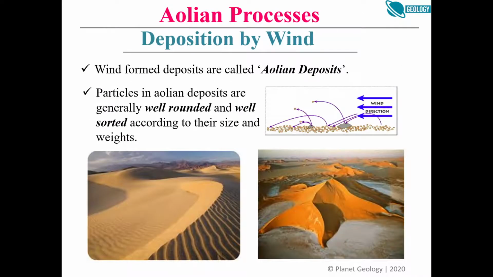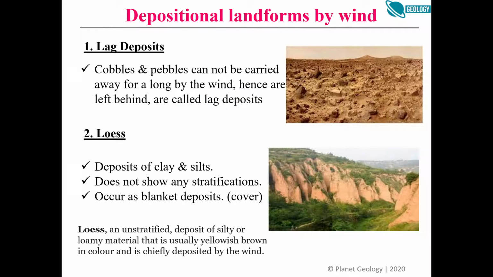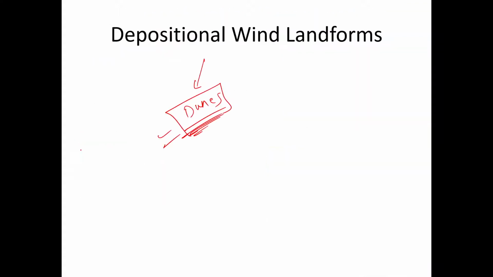Now we'll cover the depositional landforms, right? Primarily there is only one important depositional landform, which is dunes. It is a very famous desert landform, but just for the sake of more comprehensiveness, I've included two more. One we call lag deposits, one we call loess, right? So see, what is happening is,